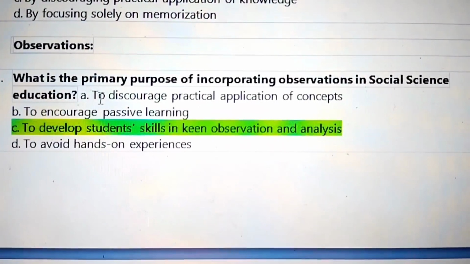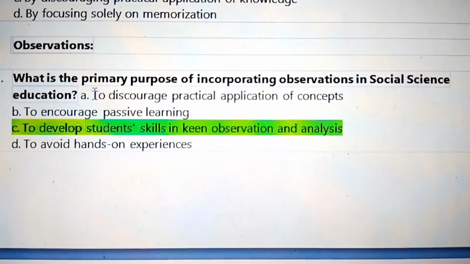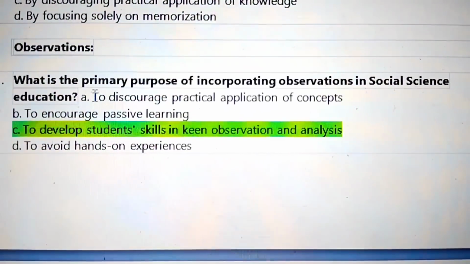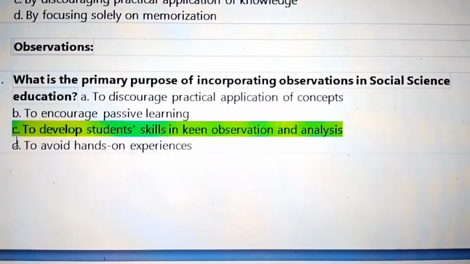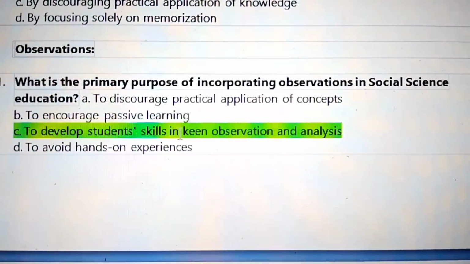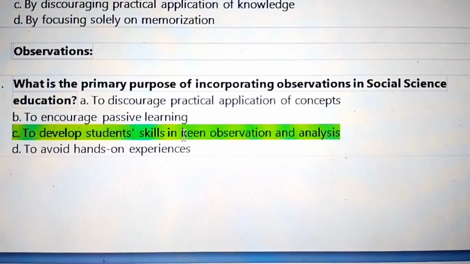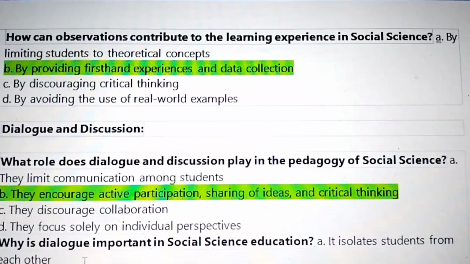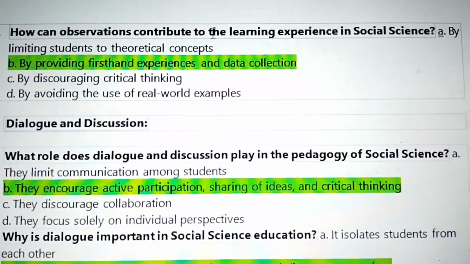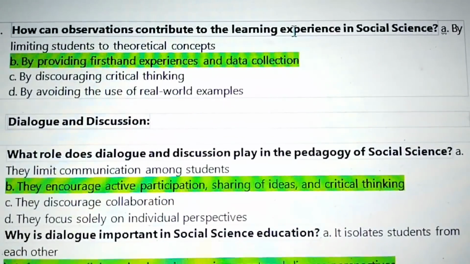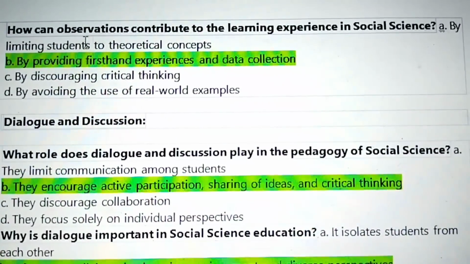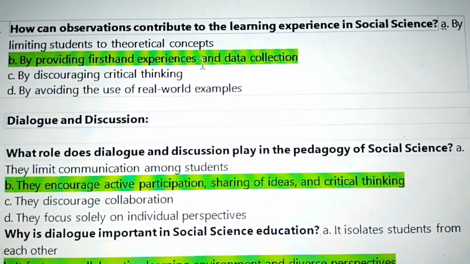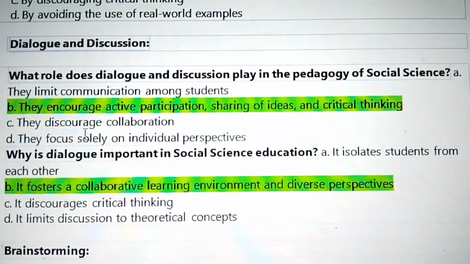Next, observations. What is the primary purpose of incorporating observations in social science education? To develop student skills in keen observation and analysis. Next question, how can observations contribute to the learning experience in social science? By providing first-hand experiences and data collection.